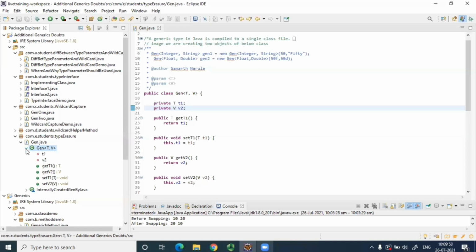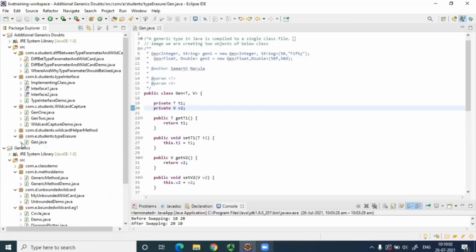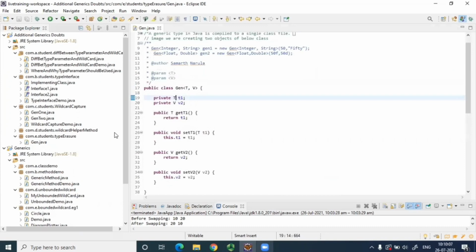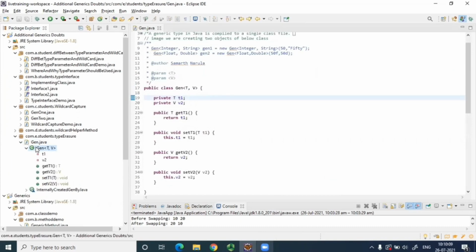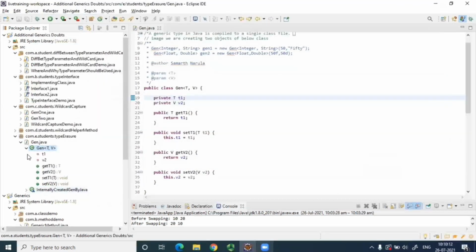One compiled class. And this will be replaced by Object. So can we check that out? Dot class file we'll have to see, right?